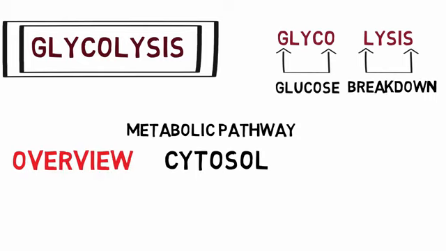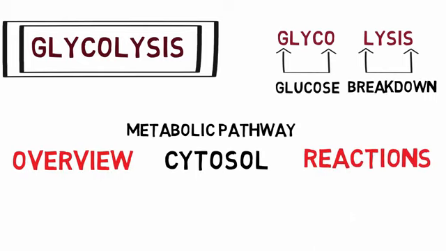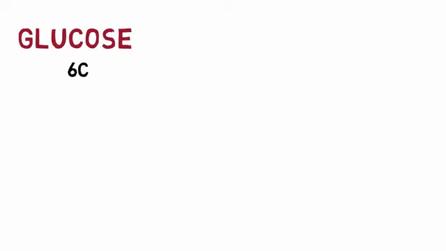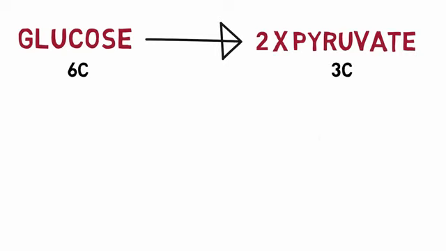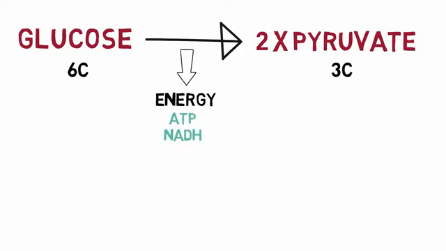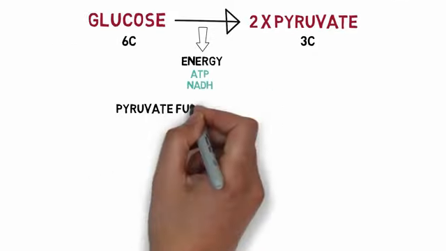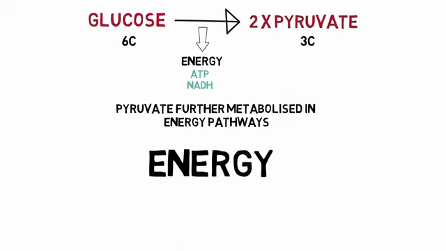First, we will have an overview about this process and then we will study about the various reactions involved. In glycolysis, one molecule of glucose, which is a 6-carbon compound, is broken down into 2 molecules of pyruvate, which is a 3-carbon compound. And in this conversion, energy is released in the form of ATP and NADH. The pyruvate formed is further utilized in various energy producing pathways that produce more energy.